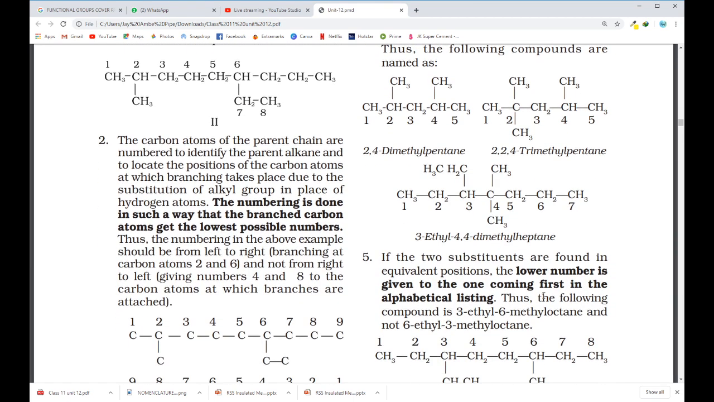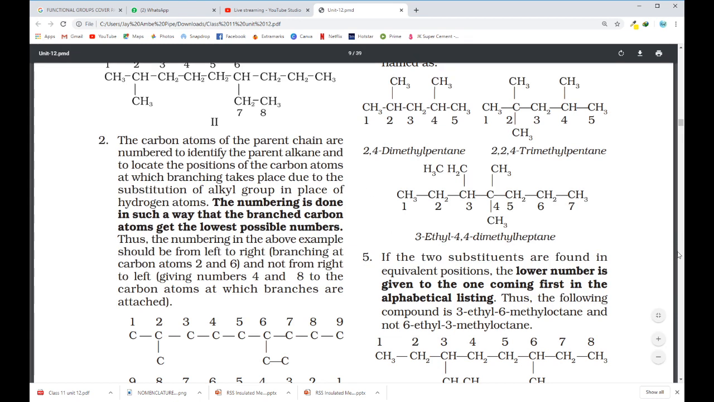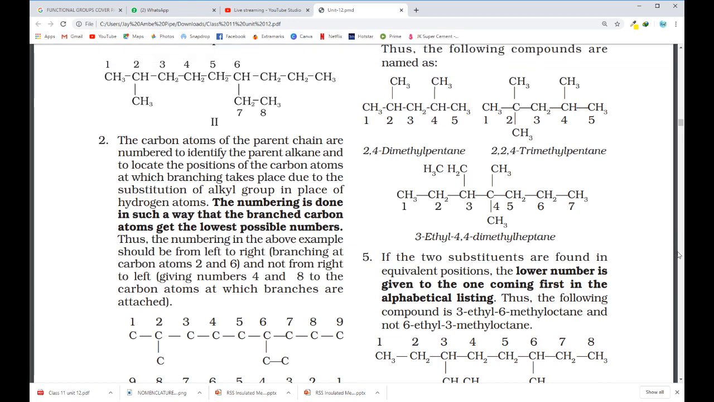Next is a structure. Again this is made up of 7 carbon atoms. In this 7 carbon containing compound, 1, 2, 3, 4 and 5. While 1, 2, 3, 4. So if I start from the right side I'm getting 4 and 5. And if I start from the left side I'm getting 3 and 4. So numbering from the left hand side is more preferable.